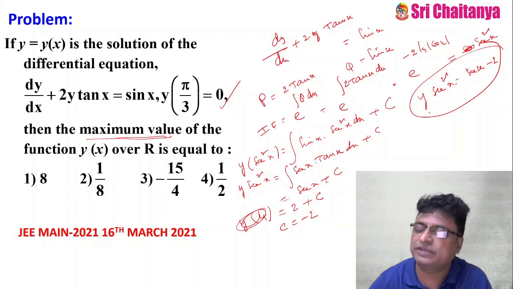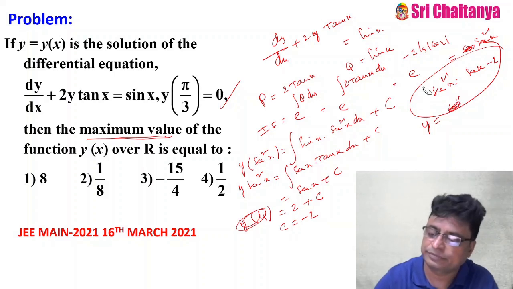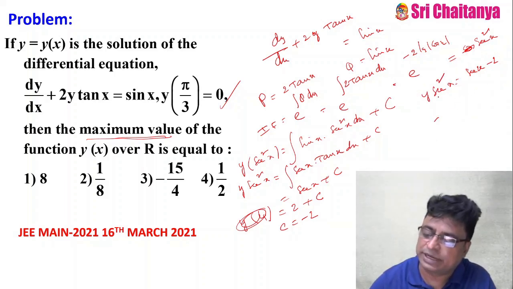Now I am converting this entire equation in terms of y, because I want to find the maximum value of y of x. So y equal to, this I can write as 1 by cos square x or 1 by cos x. Then after simplification, this becomes, so y by cos square x equal to 1 by cos x minus 1.